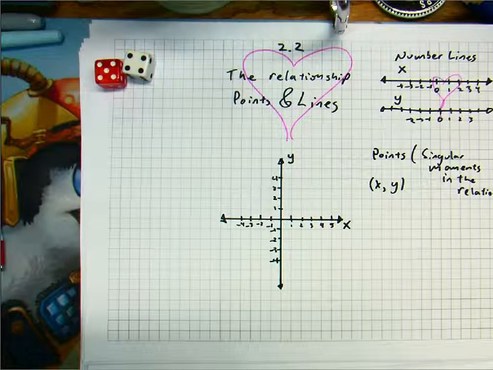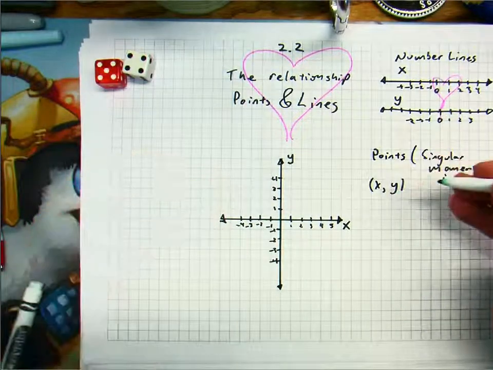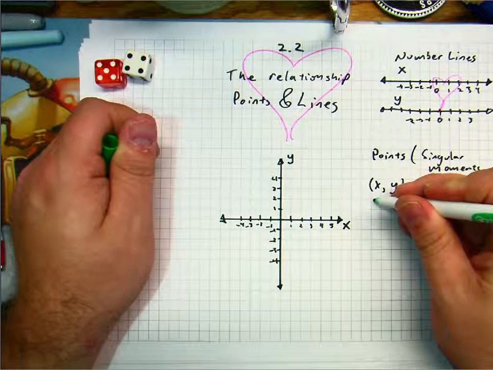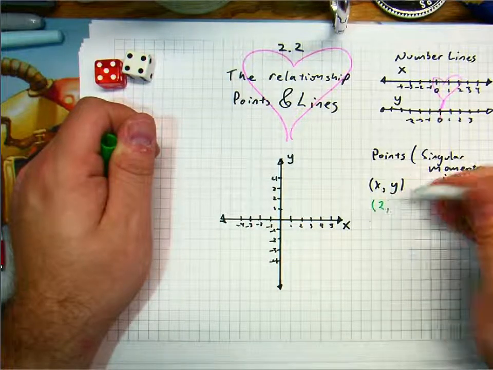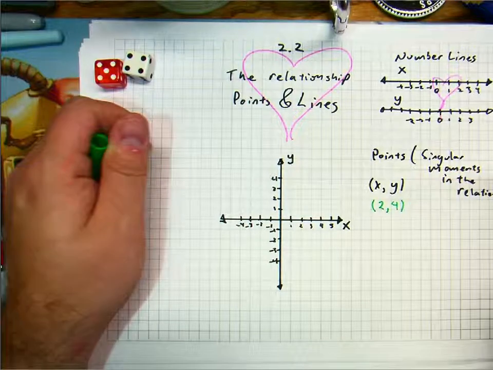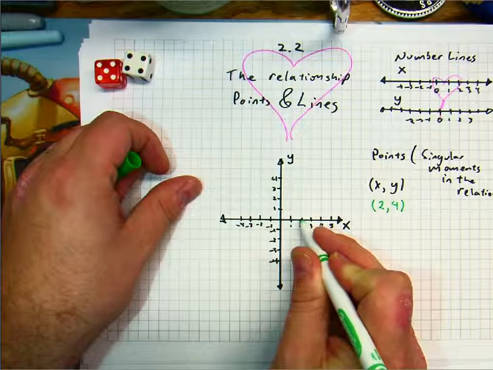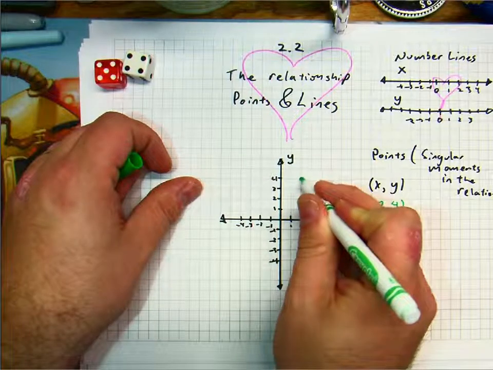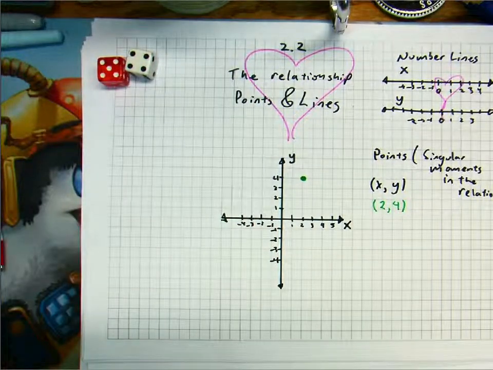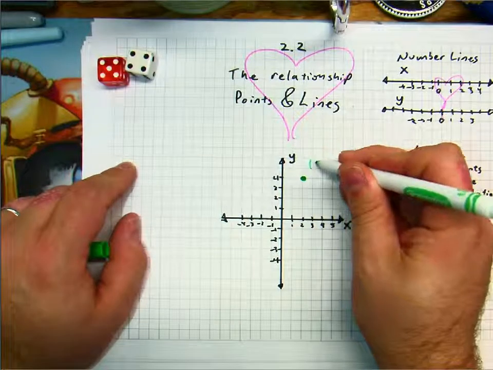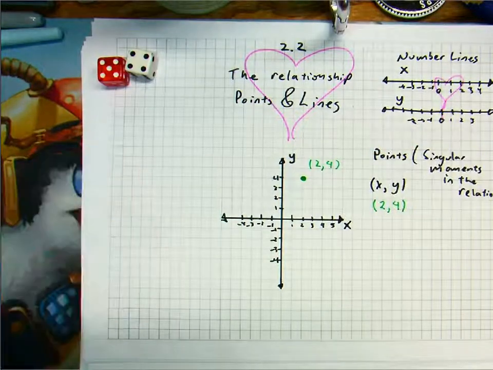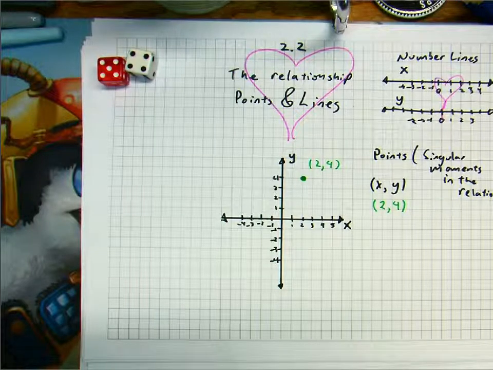So for example, if I had a sample point, and I said x was at 2, y was at 4. Okay? What I do is that since this is my x, I go over to 2 here, and then I go up to 4. Okay? And so that singular point is called 2, 4. That's just how we point out a singular point on our xy. I could have a different point.